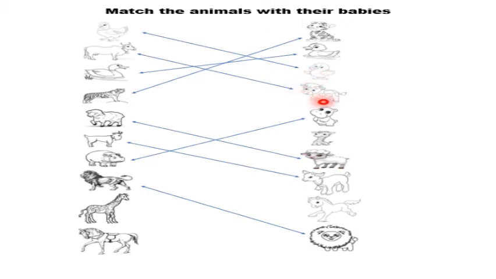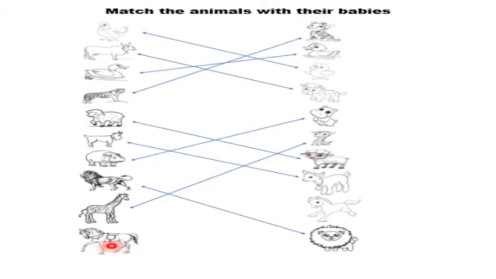Calf. Is this calf a baby of giraffe? No, this calf is a baby of cow. Calf. Is this calf a baby of giraffe? No, this calf is a baby of hippopotamus. Calf. Is this calf a baby of giraffe? Yes, this calf is a baby of giraffe. Very good. Which animal is this?